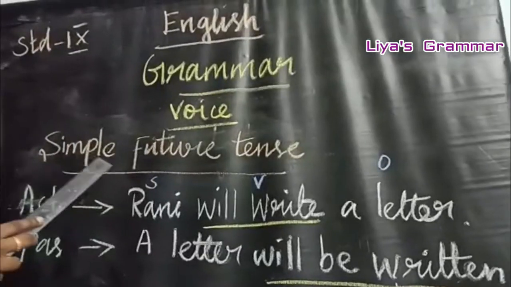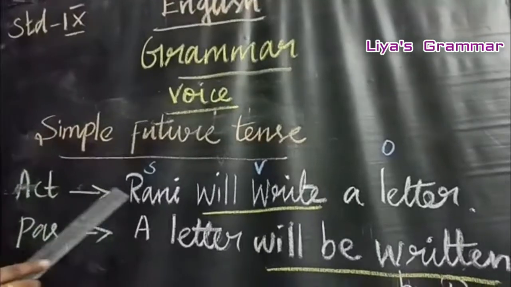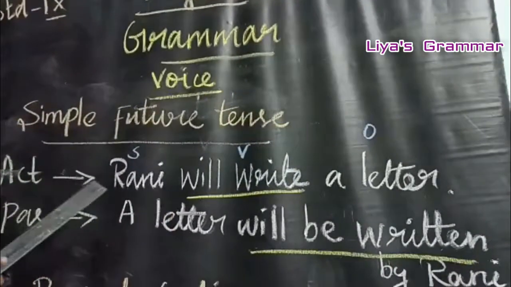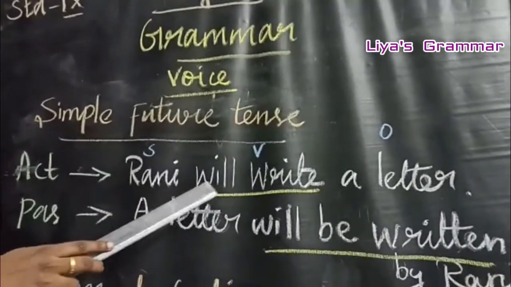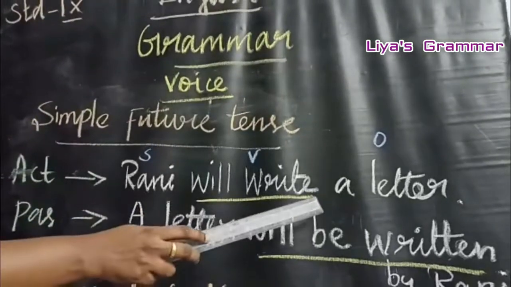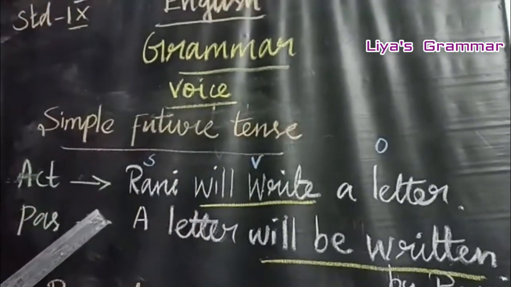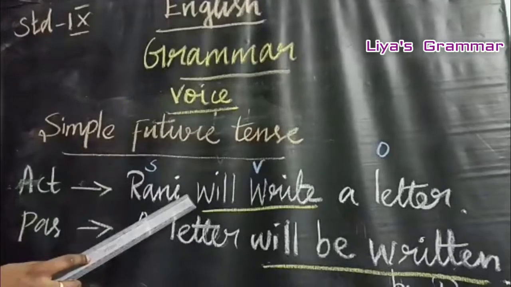Let's move on to the simple future tense. Rani will write a letter. Rani is a subject. Will write is a verb. A letter is an object. So don't change the tense first.